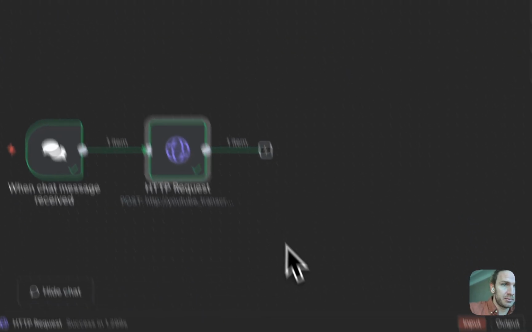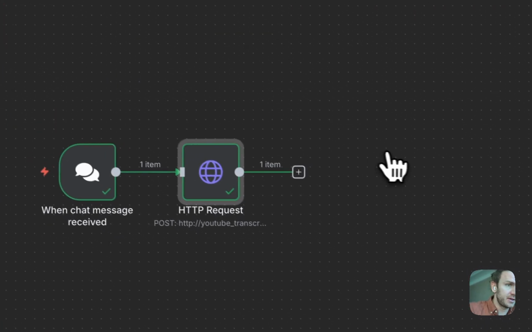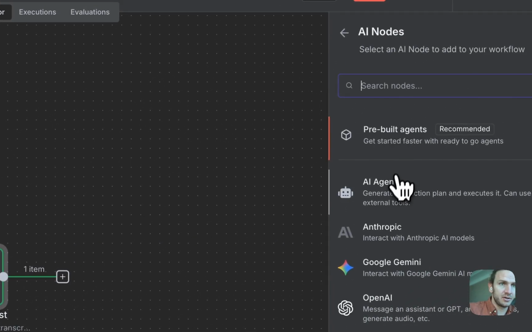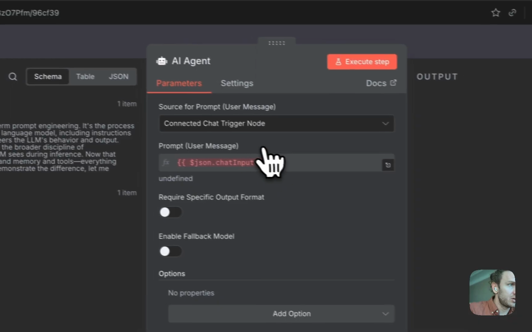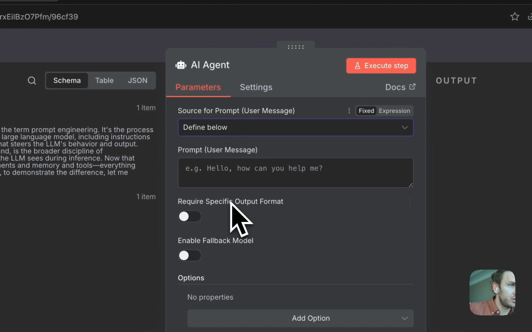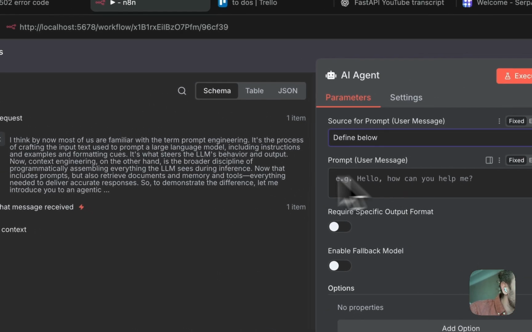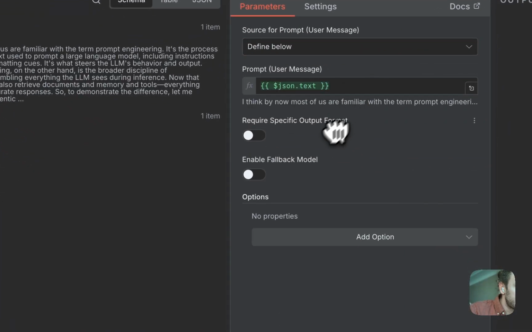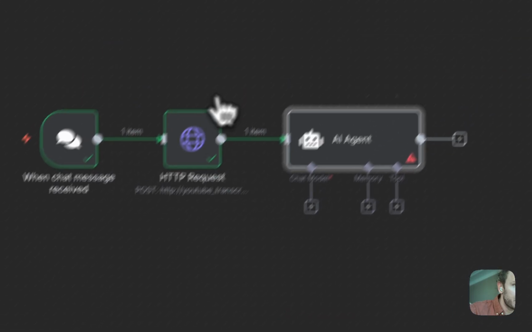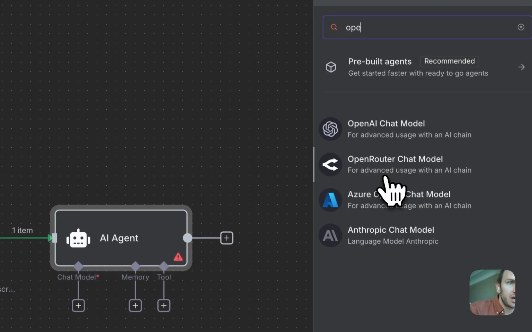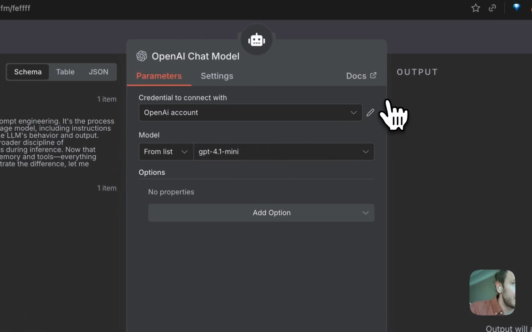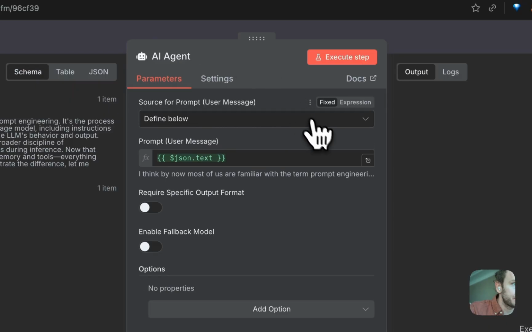Next, I'm going to set up this. Theoretically should be super easy. So let's do an AI agent. We're going to define below the incoming text. We're passing the text in here. We need to define a chat model to use. I'm going to use something fast like 4.1 mini just for testing.